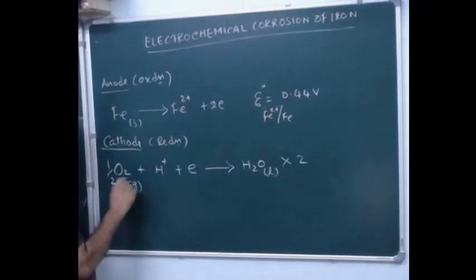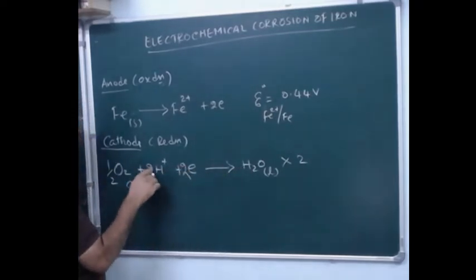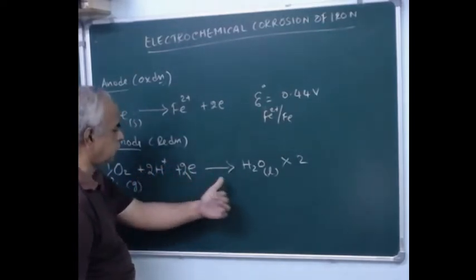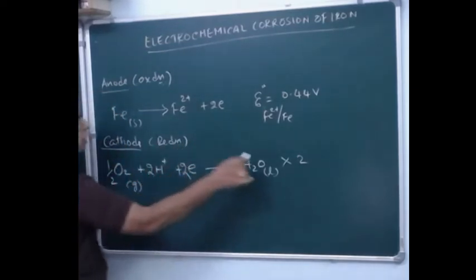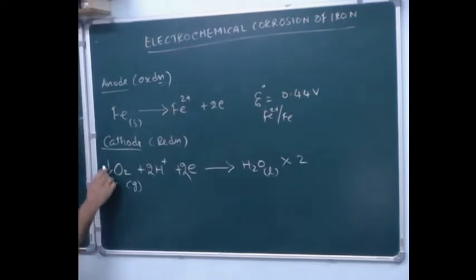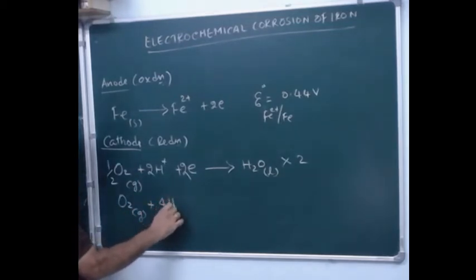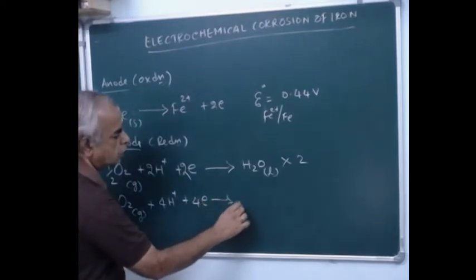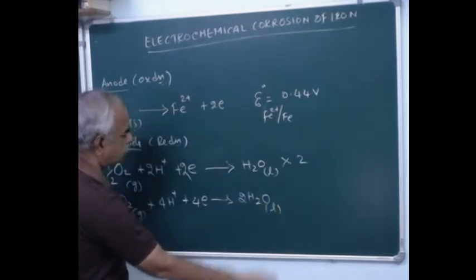Moreover, you have 2H+ and 2 electrons, so 2H+ and 2e- are neutralized here to give a neutral one, that is water. Now we multiply this equation by 2, so 2 into half is 1, that is O2 oxygen gas, plus 2 into 2, 4H+, plus 2 into 2, 4 electrons, so that gives 2H2O. This is the balanced equation for reduction.